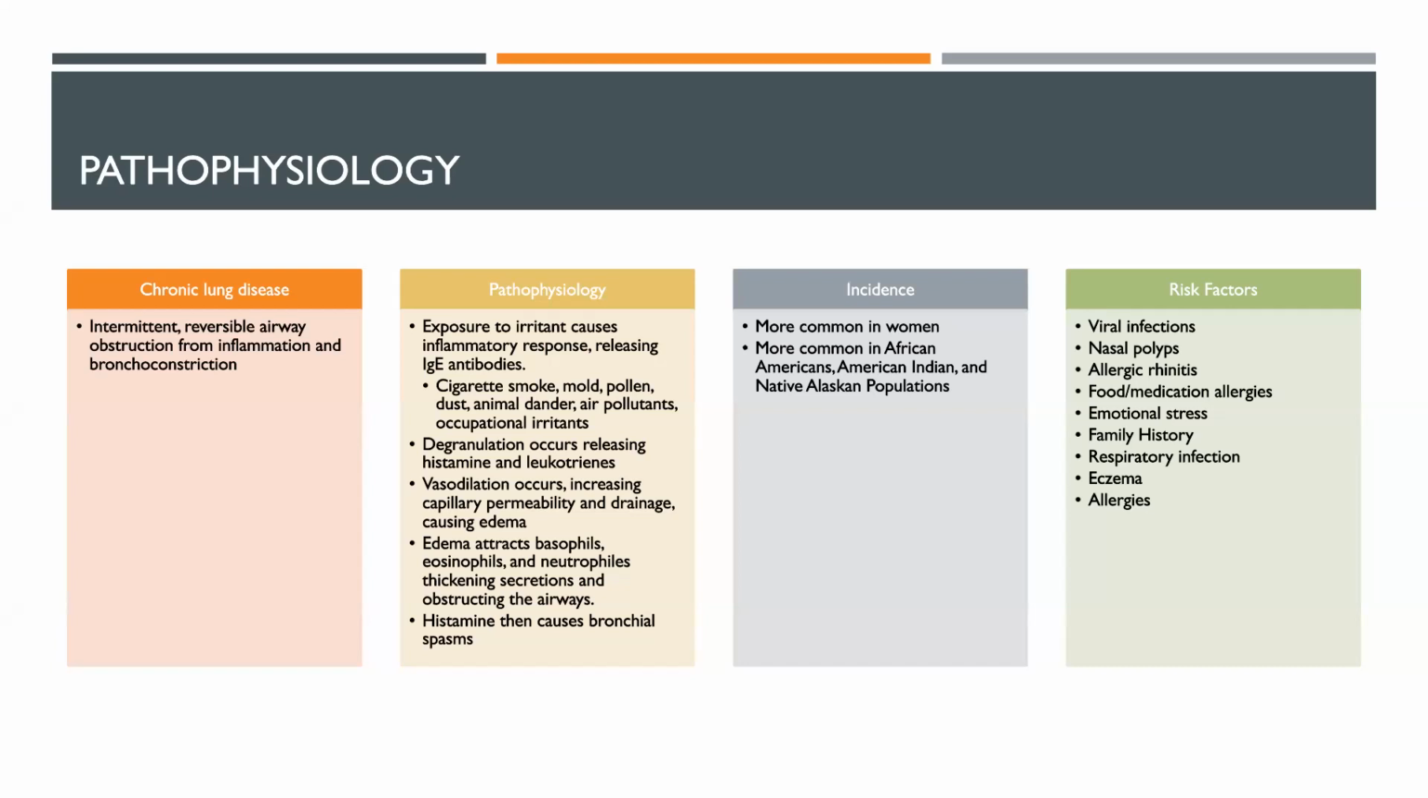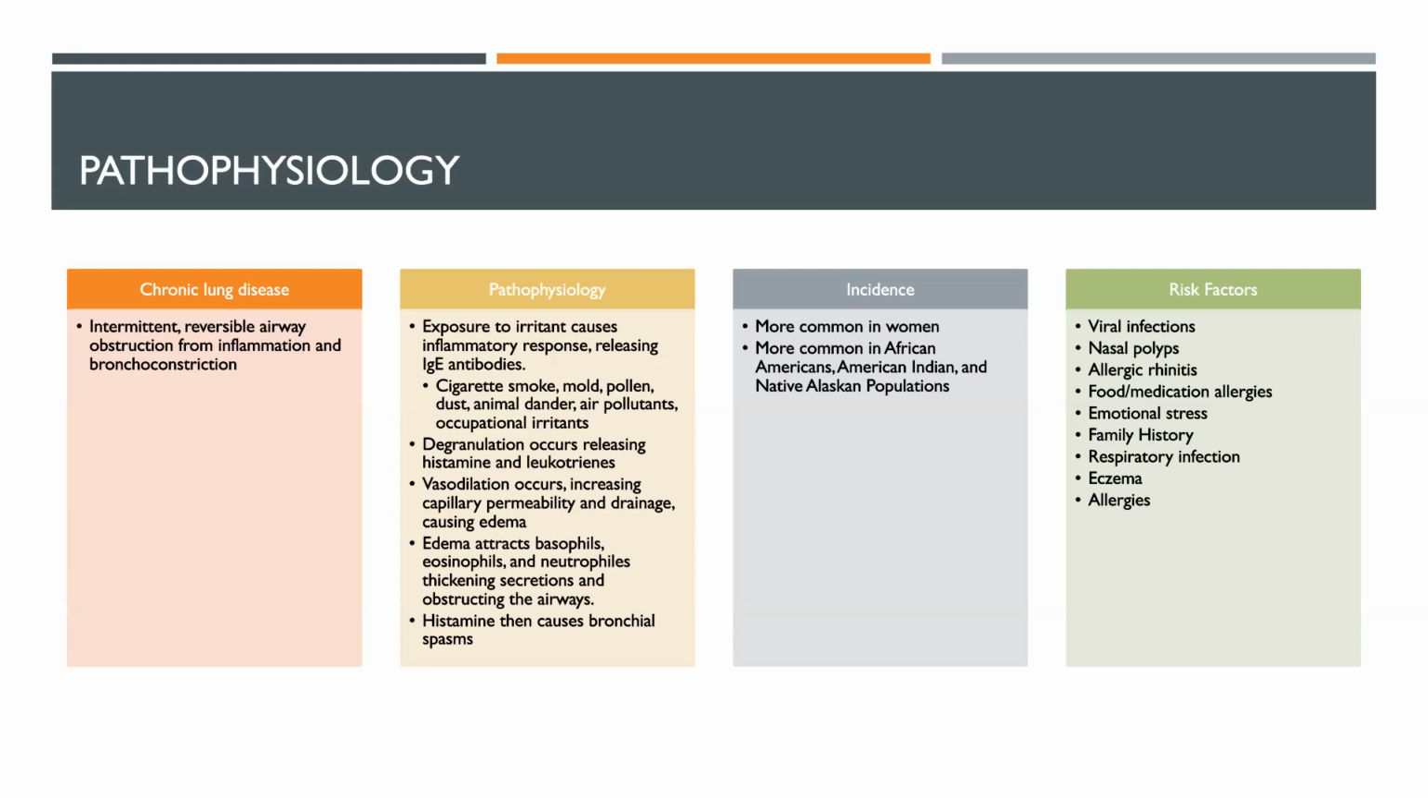The pathophysiology of asthma is that individuals exposed to an irritant, which causes an inflammatory response and release of IgE antibodies. Typical irritants can be cigarette smoke, mold, pollen, dust, animal dander, air pollutants, and occupational irritants. Once those IgE antibodies are released, degranulation occurs, releasing histamine and leukotrienes. This causes vasodilation, which increases capillary permeability and drainage, causing edema around the airways.